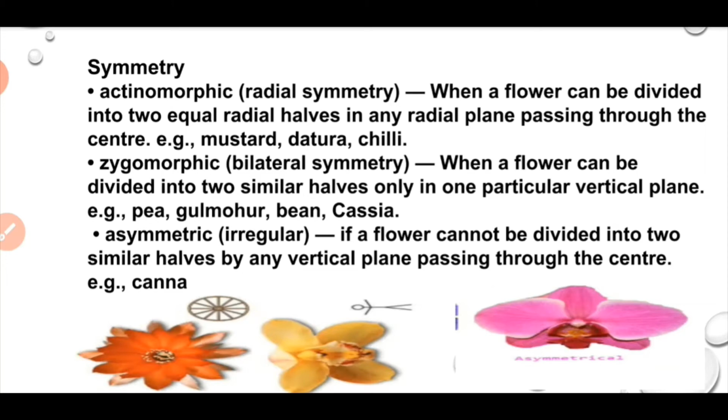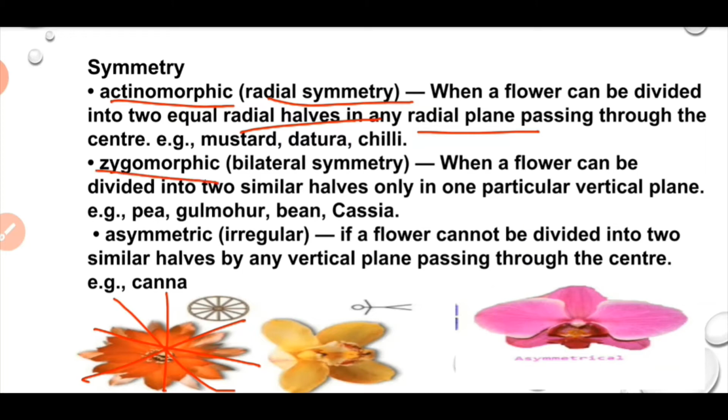There are 3 types of symmetry in a flower. Actinomorphic, also known as radial symmetry, is when the flower can be divided into 2 equal radial halves in any radial plane passing through the center. If the flower can be cut into equal parts by any radial plane, it is called an actinomorphic flower, for example in mustard, datura and chili.